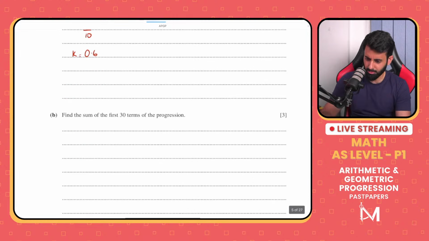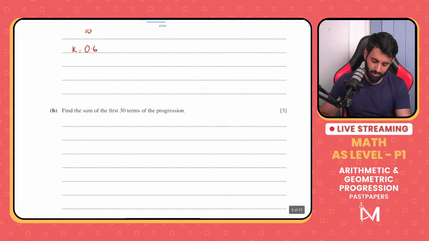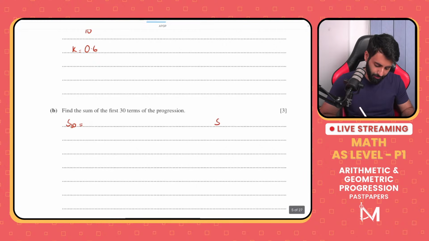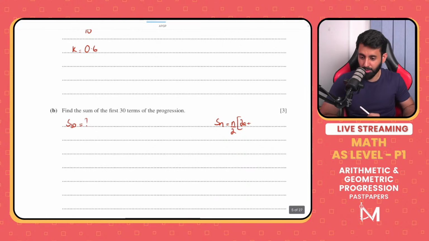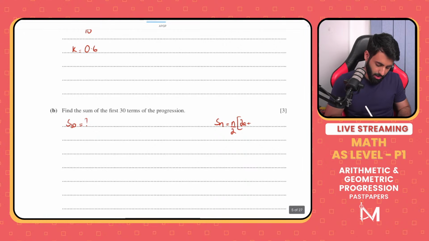Okay, part B. 0.6 or 3 upon 5, it doesn't matter how you write it. Part B says find the sum of the first 30 terms of the progression. In order to find the sum of the first 30 terms, we're going to need the formula. Let's see what the formula is so we can see what we want and what we already have. The sum is n over 2 times 2a plus n minus 1 into d.